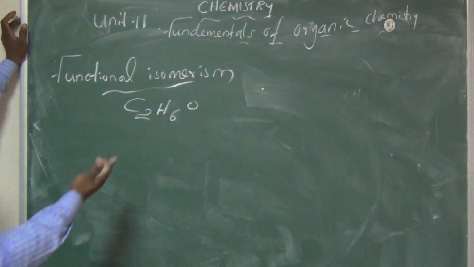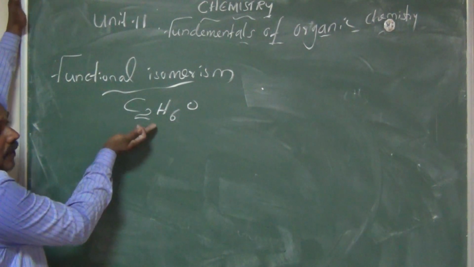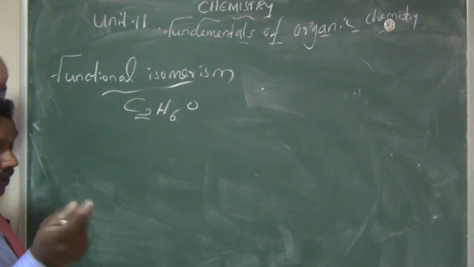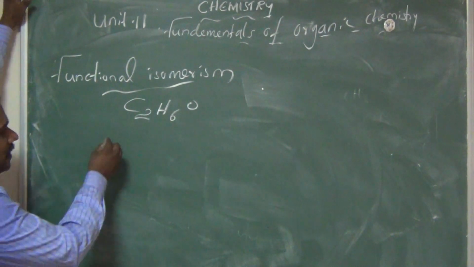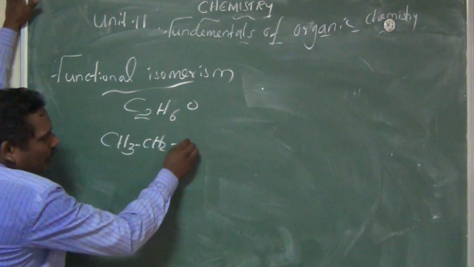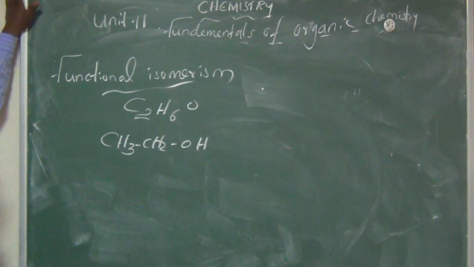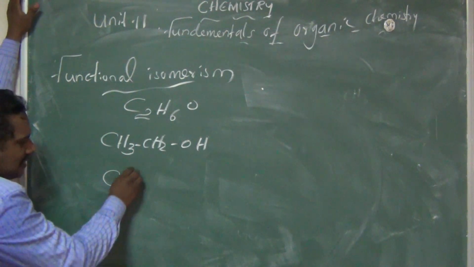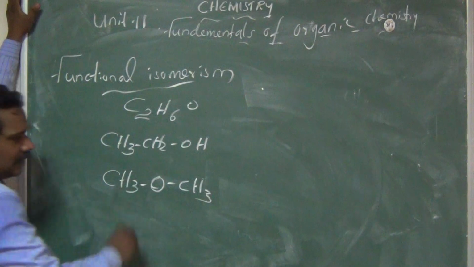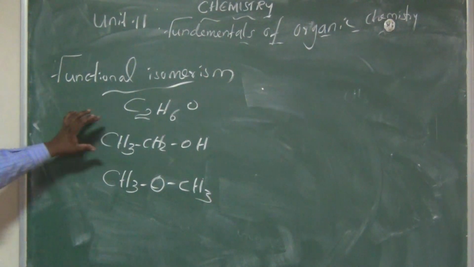Using this formula, I am writing 2 functional groups. How many functional groups? 2. One is CH3CH2OH. The next compound I am writing is CH3OCH3. Listen all of you, here we have 2 compounds.